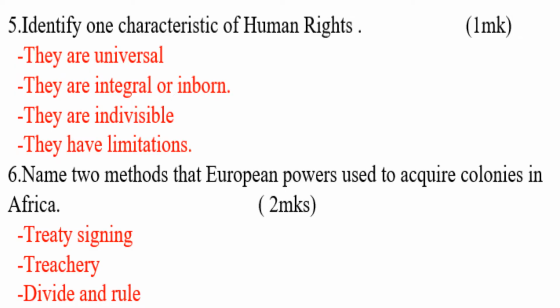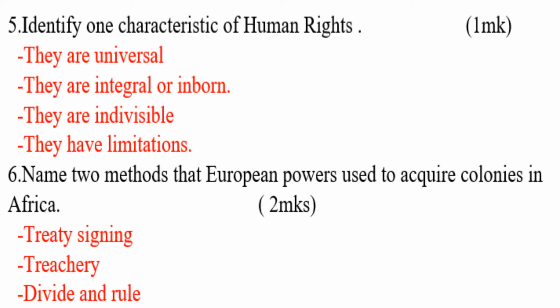Number 6: name 2 methods that European powers used to acquire colonies in Africa. Number 1: treaty signing. Number 2: trickery. And then the third one is divide and rule. This is where they were dividing the community.